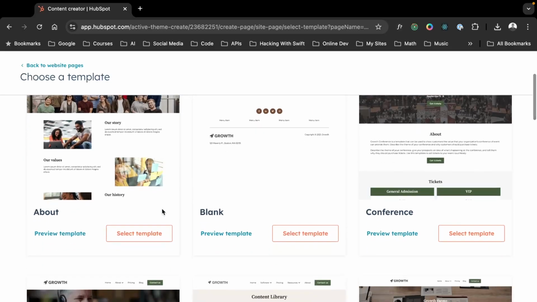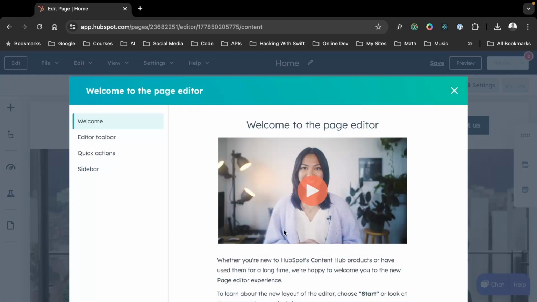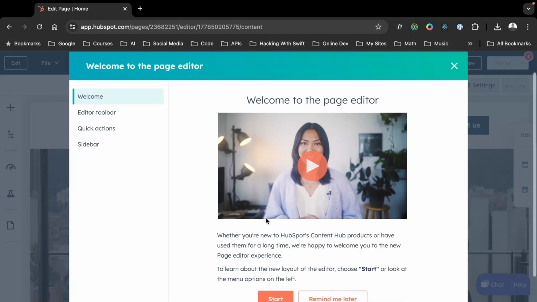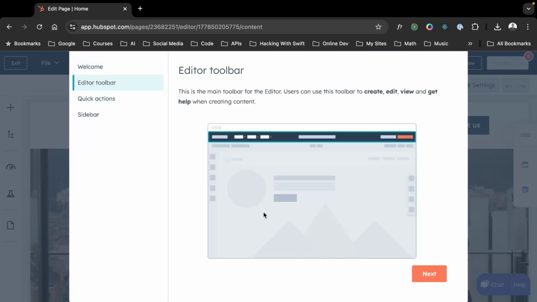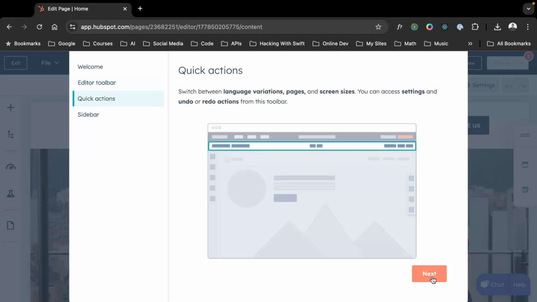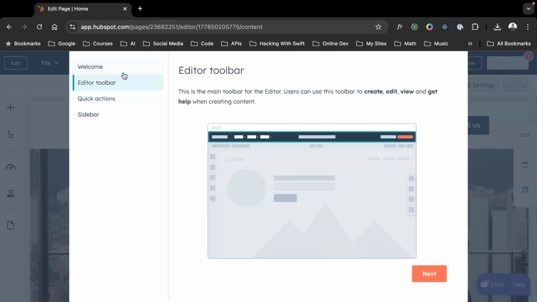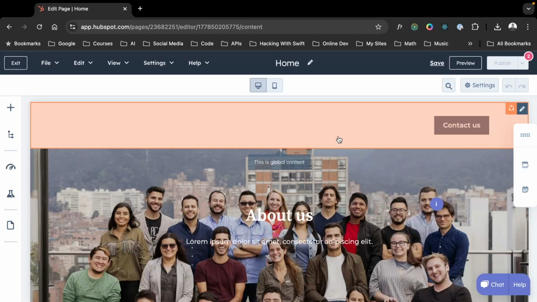Okay, so very quickly, we're just going to choose the About template just to get started with. Okay, and HubSpot gives you a tour to do this. You can click to watch that tour or remind me later, right? If we press start, it'll actually give us a tour of this entire nav bar experience, editor toolbar, quick actions, sidebar, etc. This is for another video, so I'm just going to click remind me later.